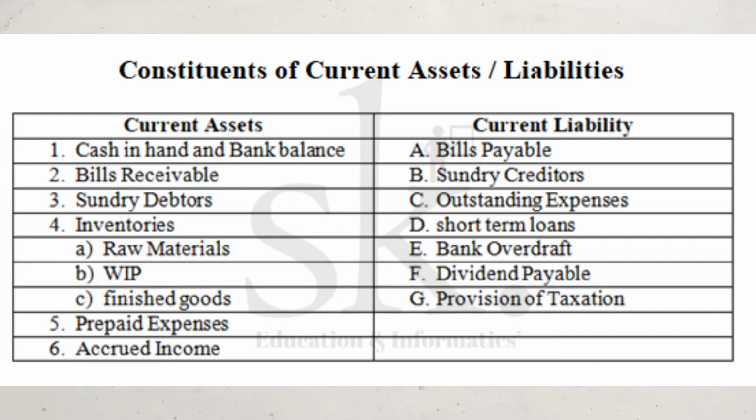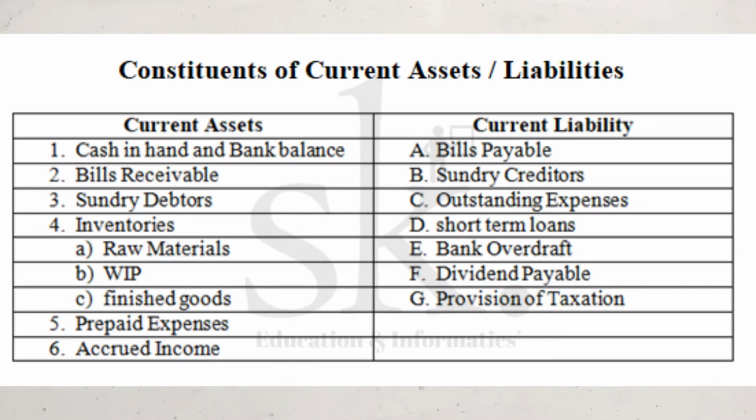On the other side, current liabilities refers to bills payable, sundry creditors. Creditors are those from whom you have purchased raw materials, and you are required to pay them. Outstanding expenses, certain expenses or services you have taken for which the payment stands due, bank overdraft, etc. So these are a few of the items which come under current assets and current liability. So gross working capital is the summation of all current assets, and net working capital is basically the difference between current assets and current liabilities.